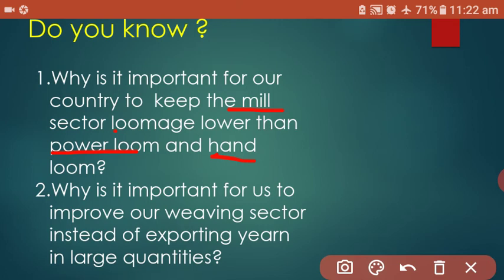The main reason is that power loom and handloom provide more job opportunities than the mill sector in our country, because our country is heavily populated. That's why more emphasis is on power loom and handloom, which provide more and more job opportunities than the mill sector in this region.